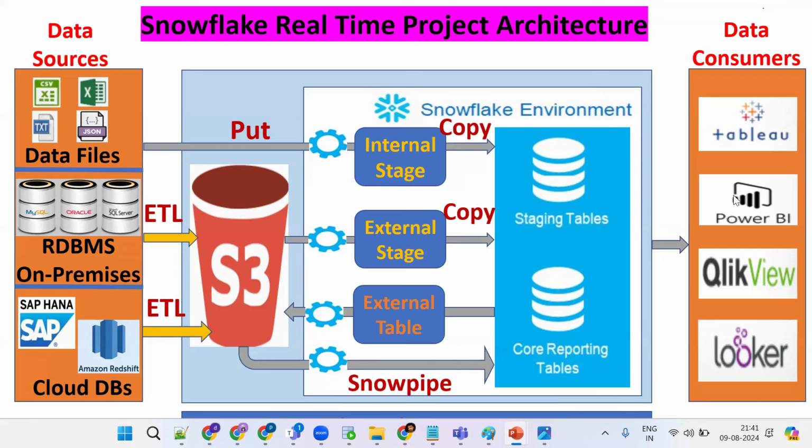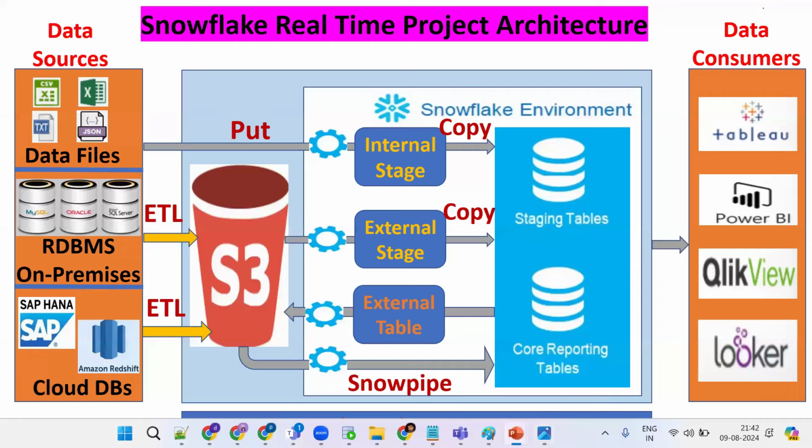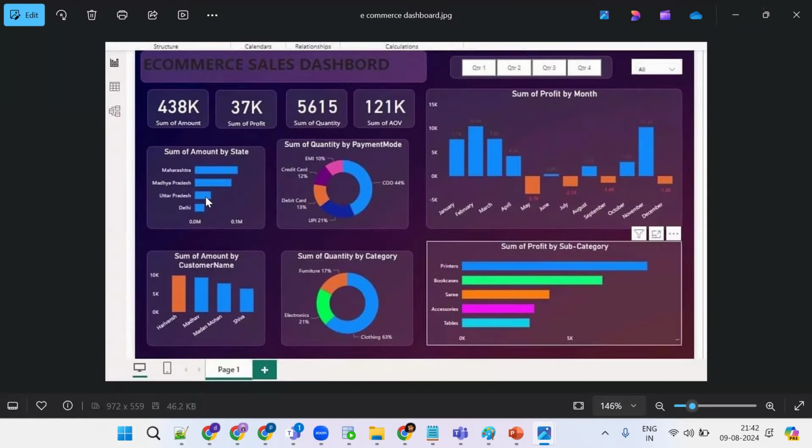What will they do? They'll build the dashboard. See, in the month of May they're getting less sales, in the month of November more. By seeing the visualization, they can understand where they're getting profits or losses. Ultimately the company wants to understand their business, whether they're getting profits or not. But the data is in tables, so we can't do that. That's why we are doing the transformation and creating views. With the consumption layer, they can give you dashboards like this.